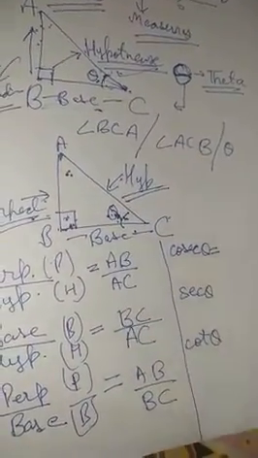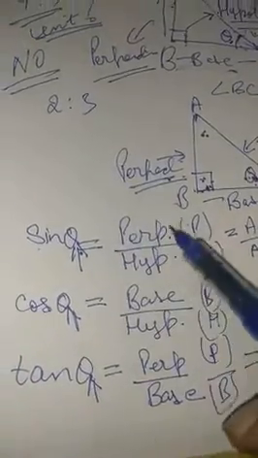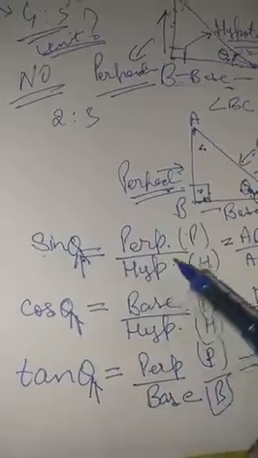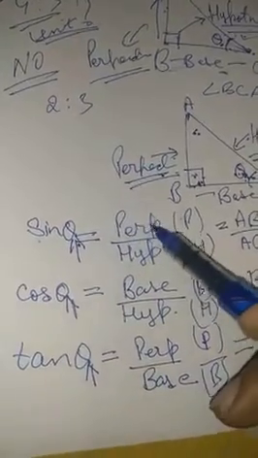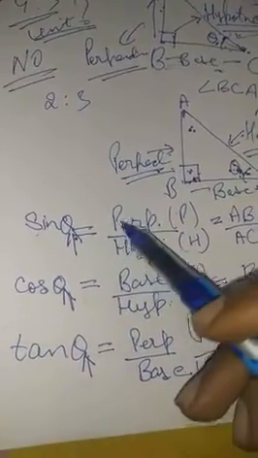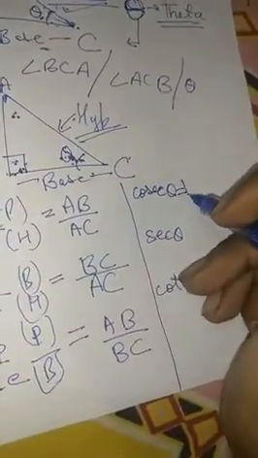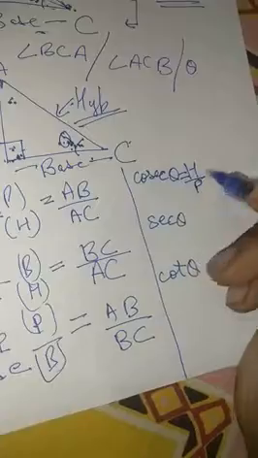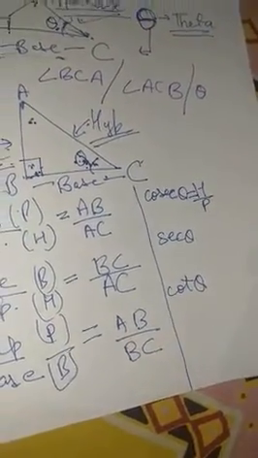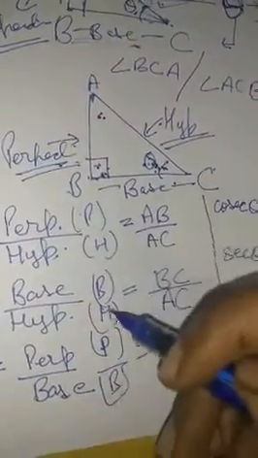Cosec theta is simply the reciprocal of sine theta. So, what will be the reciprocal of sine theta? If sine theta is perpendicular upon hypotenuse, reciprocal means this will come in the denominator and this will take the place of the numerator. So, it will become, I am writing down directly, h upon p, instead of writing down the complete word hypotenuse. I am just using the initial. That is what we discussed over here.